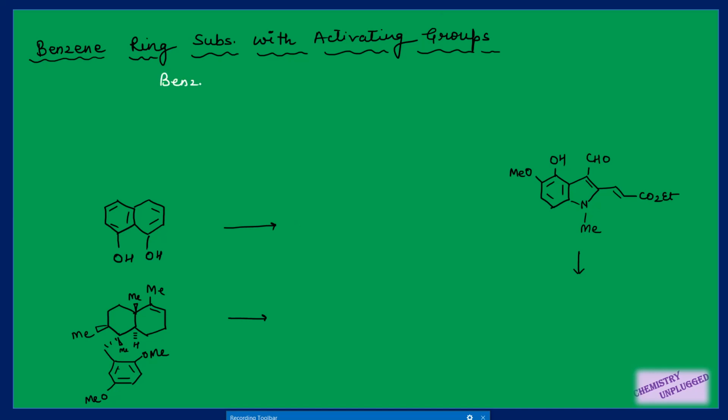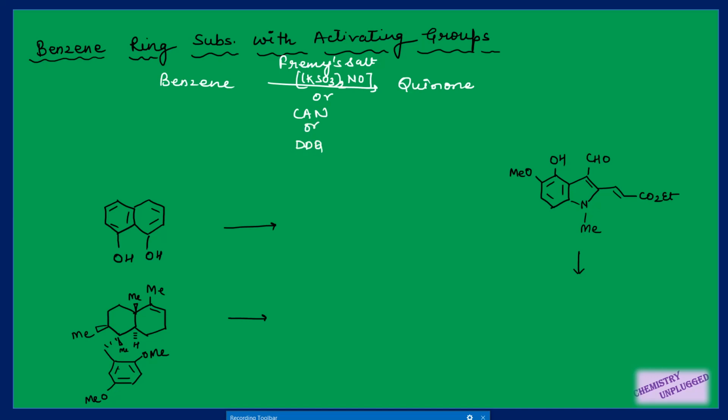And this benzene ring will be converted into quinone, right? And we can use different types of oxidizing agent like Fremy's salt. Fremy's salt is potassium nitrosodisulfonate, K2(SO3)2NO. Or we can have CAN. CAN is ceric ammonium nitrate. Or we can have DDQ.